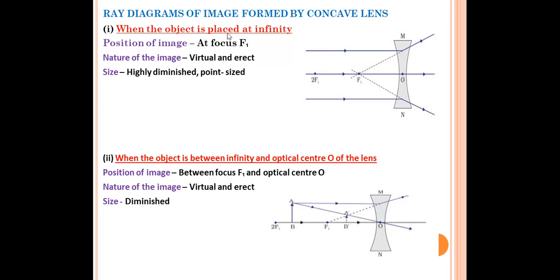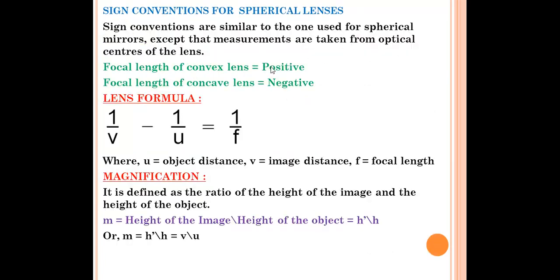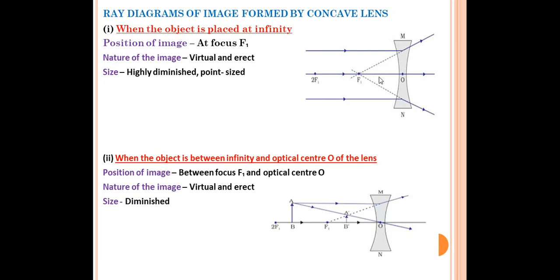First one is when object is placed at infinity. The object is placed at infinity somewhere over there. So rays of light will come from there, okay, and when they will strike at the surface, refraction will take place. The ray of light will diverge. They will diverge in this direction, that direction. So they will not meet at a point. If you will extend these lines, then only they will meet at a point F1. Okay, so image is formed at focus F1.